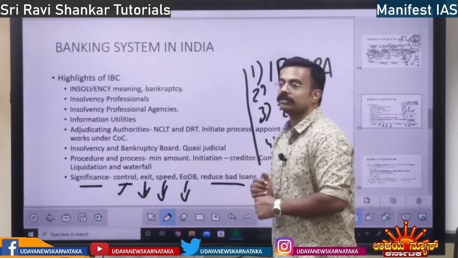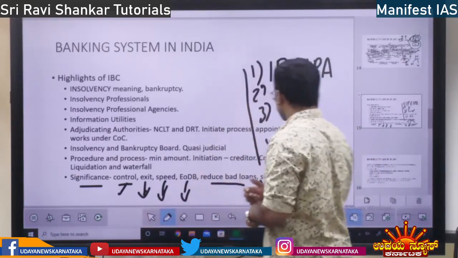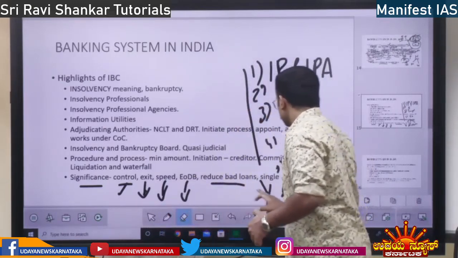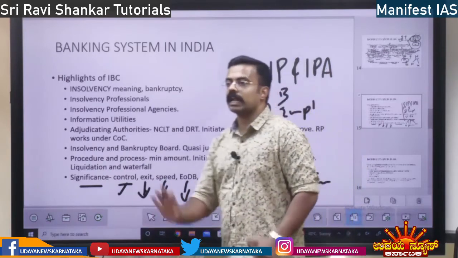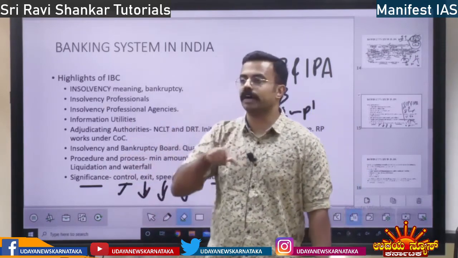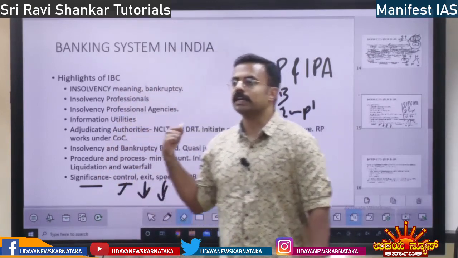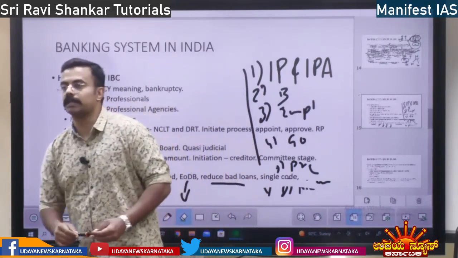What are bad loans? Loans which are not recovered are bad loans, right? Then the most significant advantage is that it is a single code. There are no multiple codes. There is only one code for recovering the money. Tomorrow we will discuss the advantages of the IBC and complete the banking chapter, right?